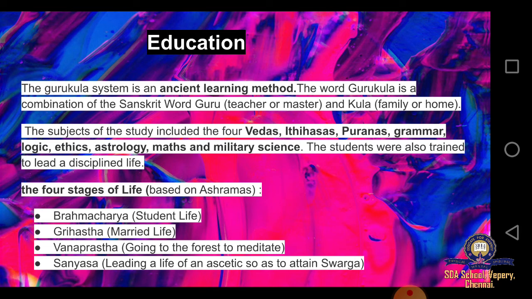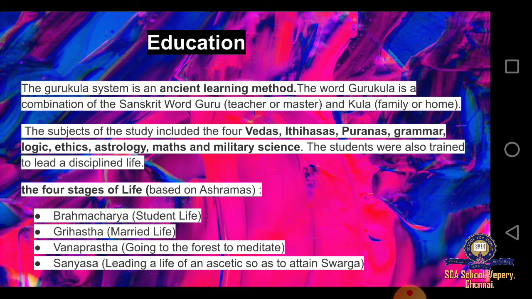The subjects were Vedas, Itihasas, Puranas, and they had grammar, logic, ethics, astrology, maths and military science. So these were the subjects they had, and the main training there was discipline.